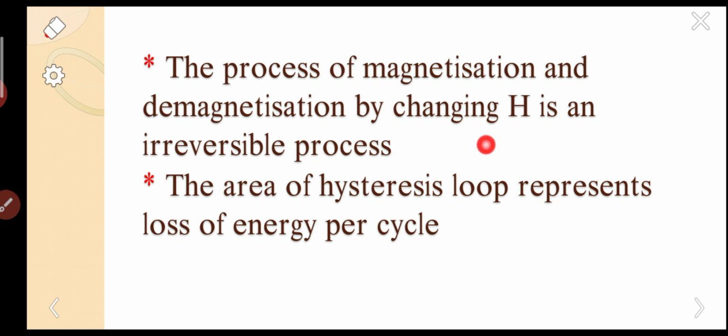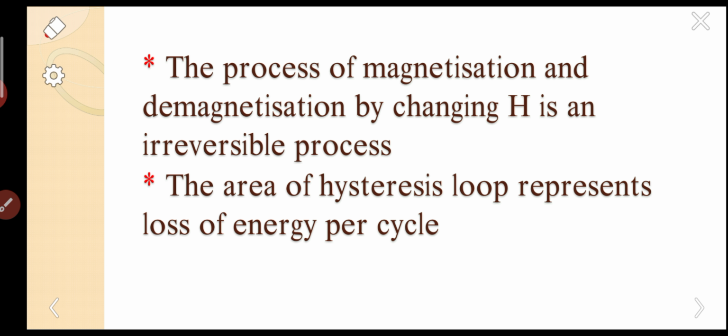These ferromagnetic materials are used in the cores of transformers. Soft iron is used in the cores of transformers. There are two windings, primary winding and secondary winding.